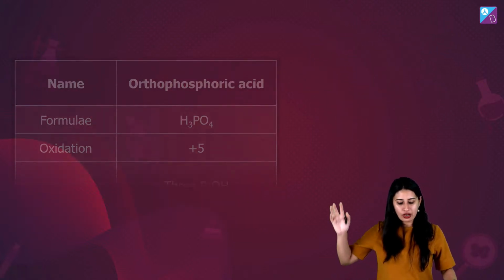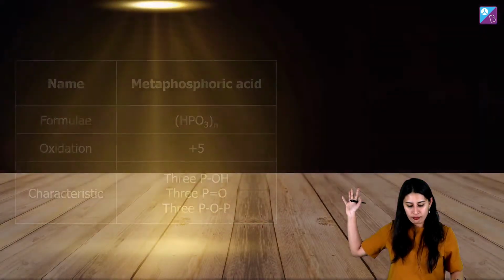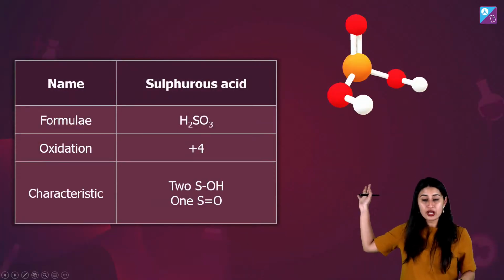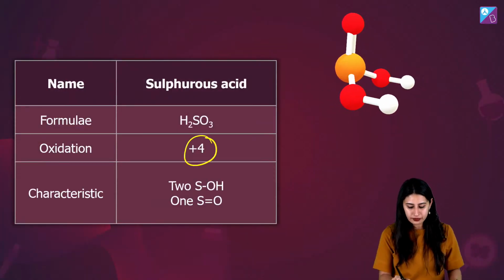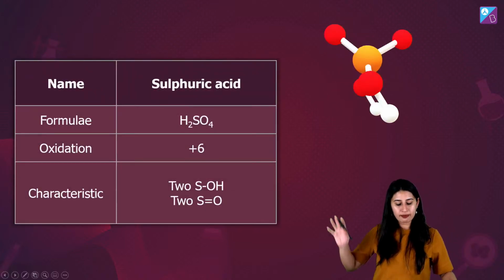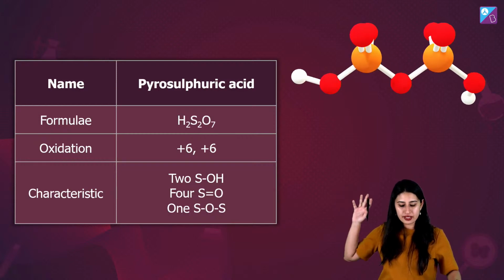Well, similarly, orthophosphoric acid you can of course see, and we have pyro, meta. Now, if we do the same thing for the sulfur, sulfurous, then if we do the same thing for sulfuric, plus 6, the structure everybody knows, pyrosulfuric, apply the trick.